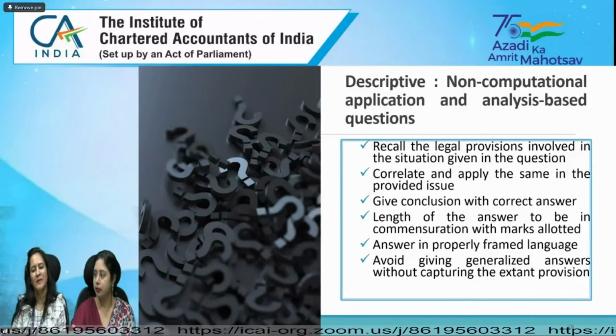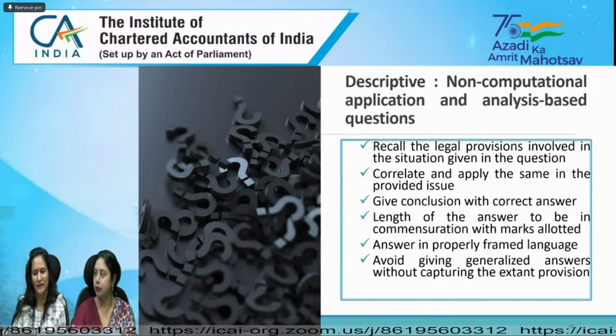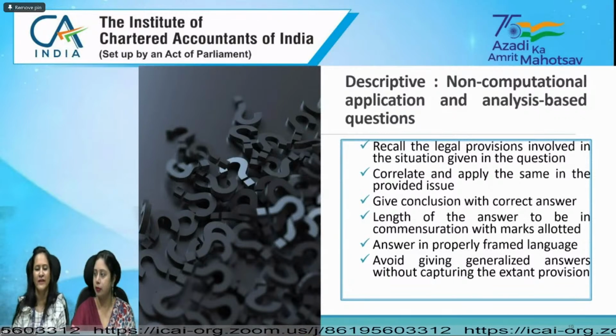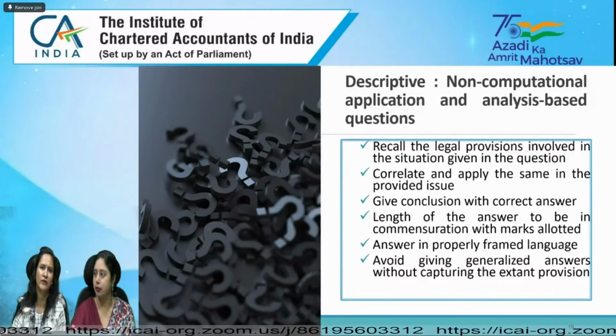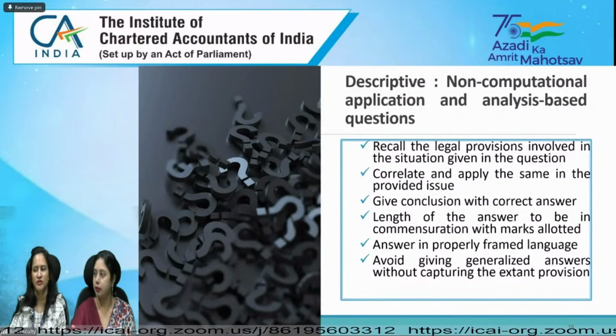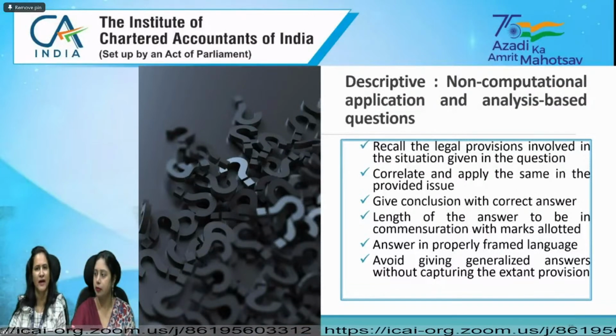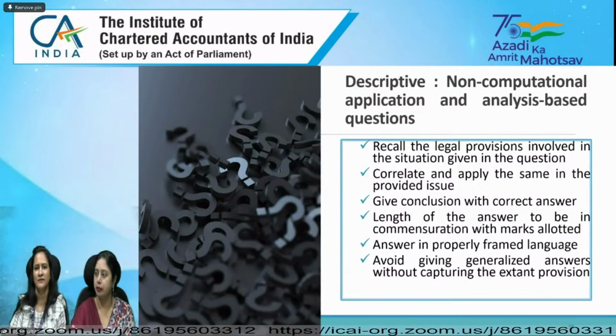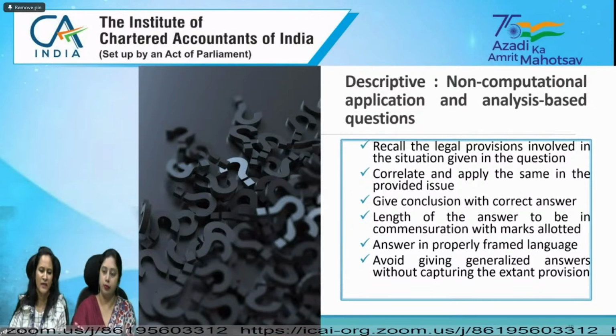And as ma'am has told you many times, the length of the answer should be commensurate with the marks allotted. Do not write unnecessarily lengthy answers, because it will not help you in fetching more marks. If a question carries 5 marks, then at the most you can get 5 marks only. So don't end up writing unnecessarily lengthy answers. Write to the point, write the correct answer to the point. Answer in properly framed language.